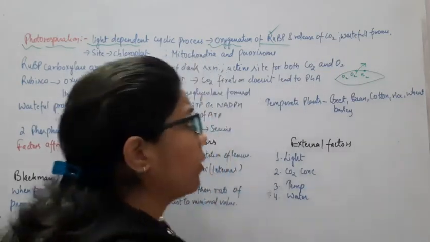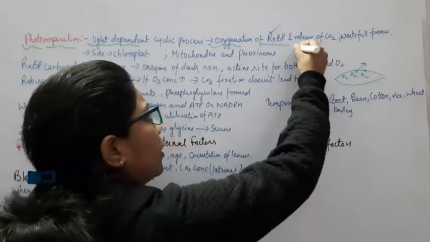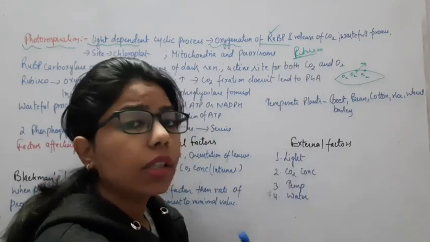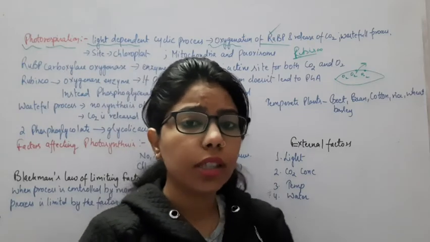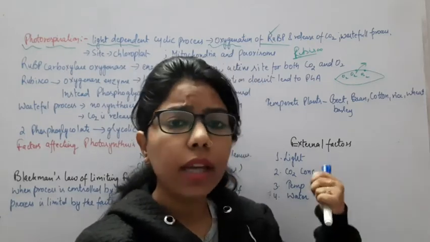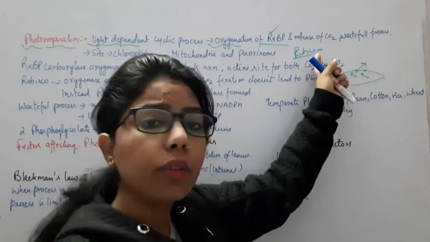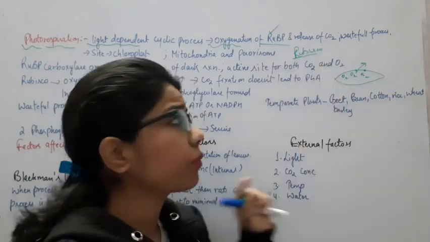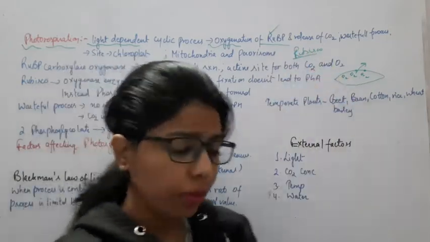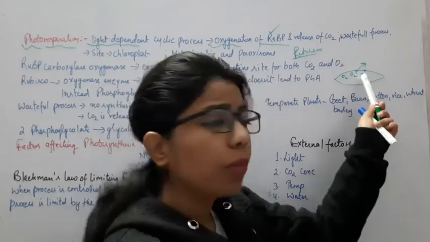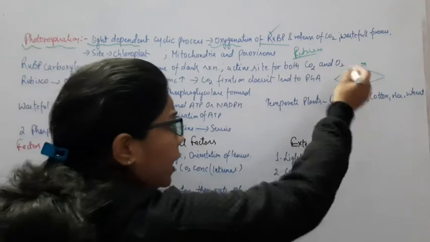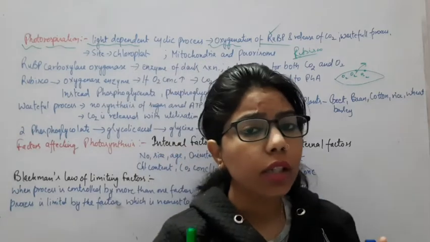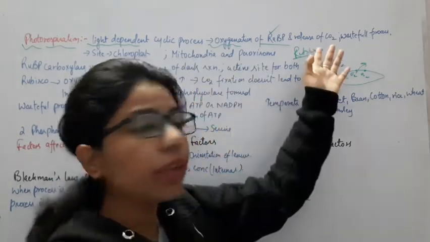Why? Because what type of enzyme does it have? Rubisco. Rubisco is ribulose bisphosphate carboxylase oxygenase enzyme. This enzyme has the tendency of fixing the CO2 as well as O2, but it depends. Why? Because if O2 is more, then it will combine with oxygen. If CO2 is more, then it will combine with CO2. Now in this condition where there is photorespiration, there will be more oxygen. So this RuBP will attach with the oxygen, and when it attaches with oxygen, it will not form any food. So that's why it is also known as a wasteful process.